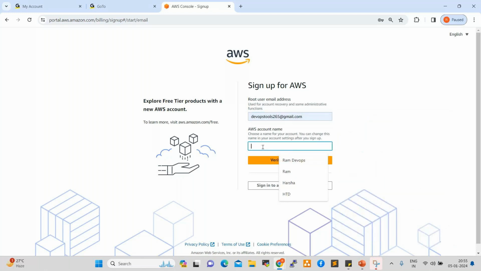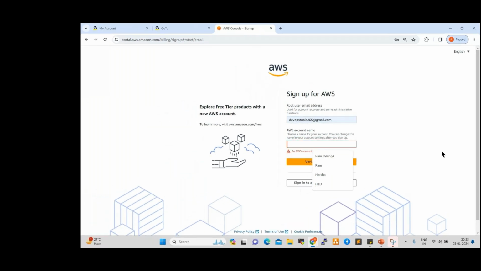I enter my name, Ram. Like that, you can enter your name. After that, you can click on verify email address. Once you click on verify email address, you will get an email with a verification code at your email address.